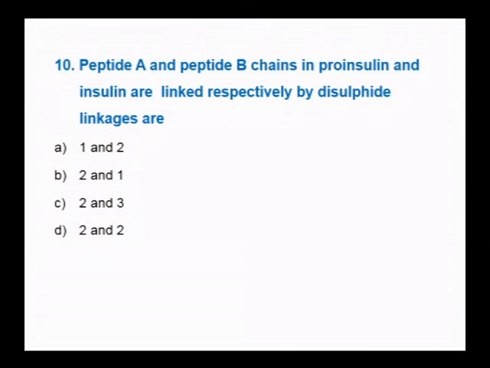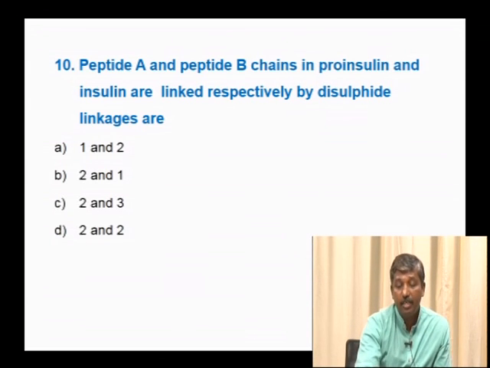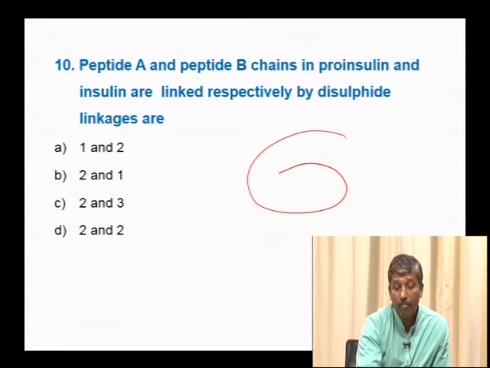Peptide A and peptide B chains in proinsulin and insulin are linked respectively by... So, here, that is chain.